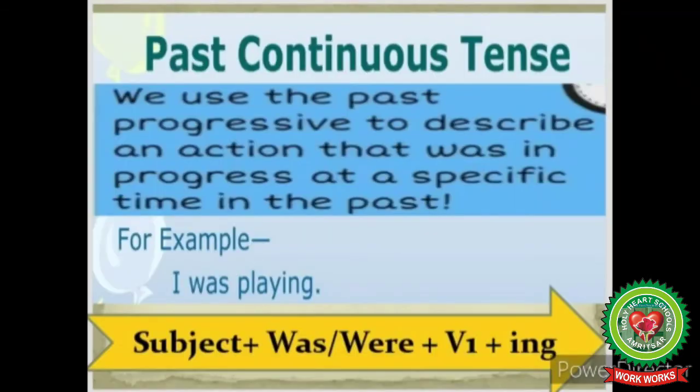Past continuous or progressive tense is used to describe an action that was in progress at a specific time in past. For example, I was playing. Here I is the subject, was is the helping verb, playing is the main verb. So, whenever continuous or progressive tense is given, we always use ing with main verb. So, our rule is subject plus was/were plus present or original form of verb plus ing.